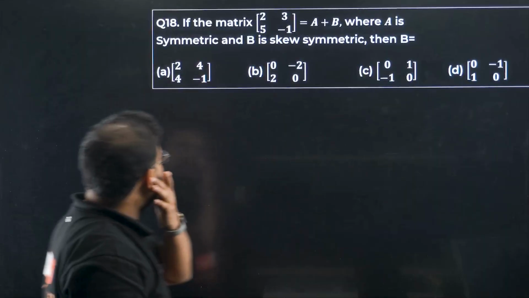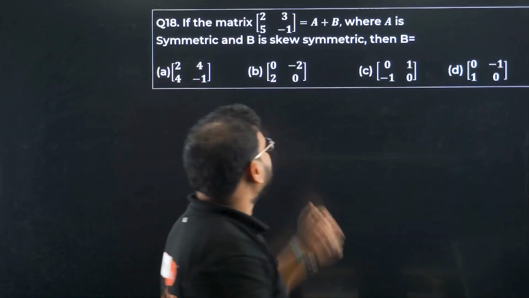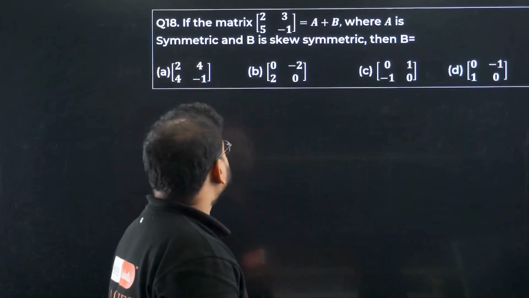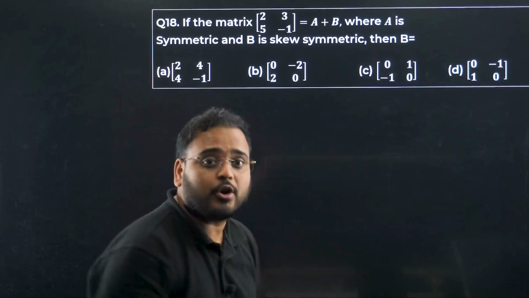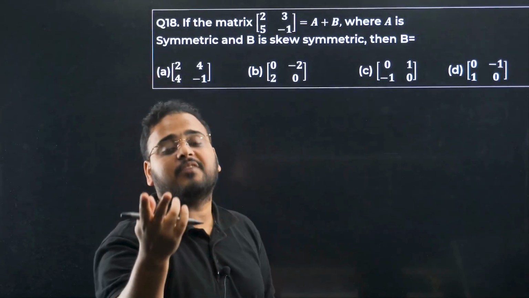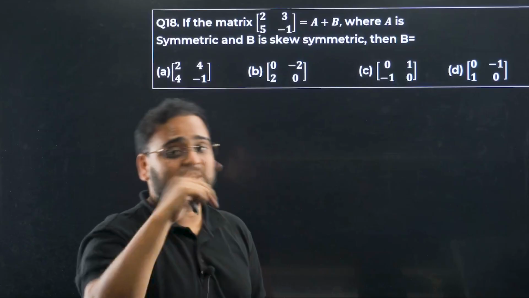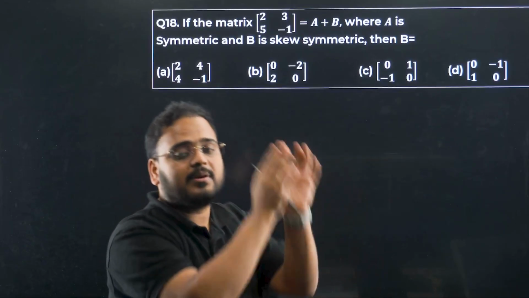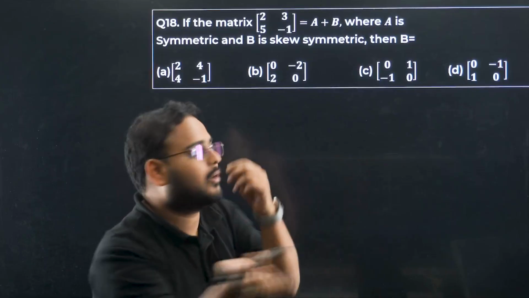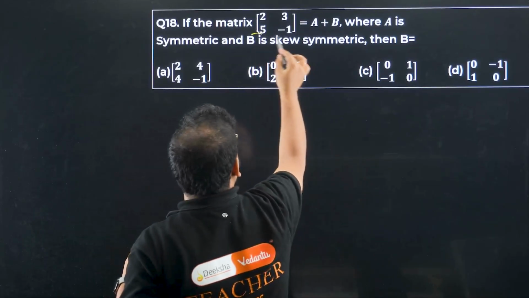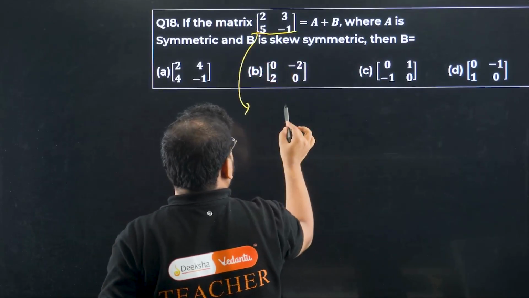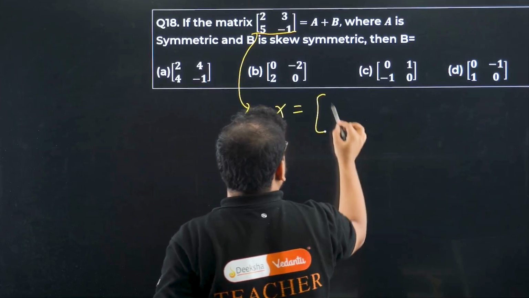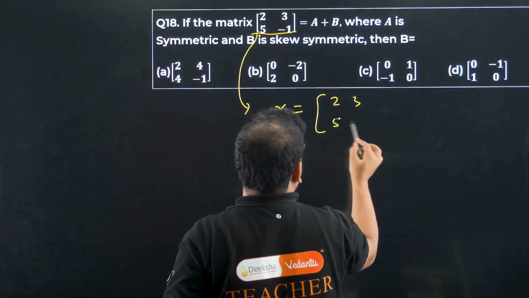Next one. The matrix 2, 3, 5, minus 1 is A plus B. A is symmetric and B is skew symmetric. I've taught you this. We can express any matrix given in the form of a sum of symmetric and skew symmetric. I'll repeat myself. We can write any given square matrix in the form of symmetric plus skew symmetric. Okay. So let's call this matrix X: 2, 3, 5, minus 1.